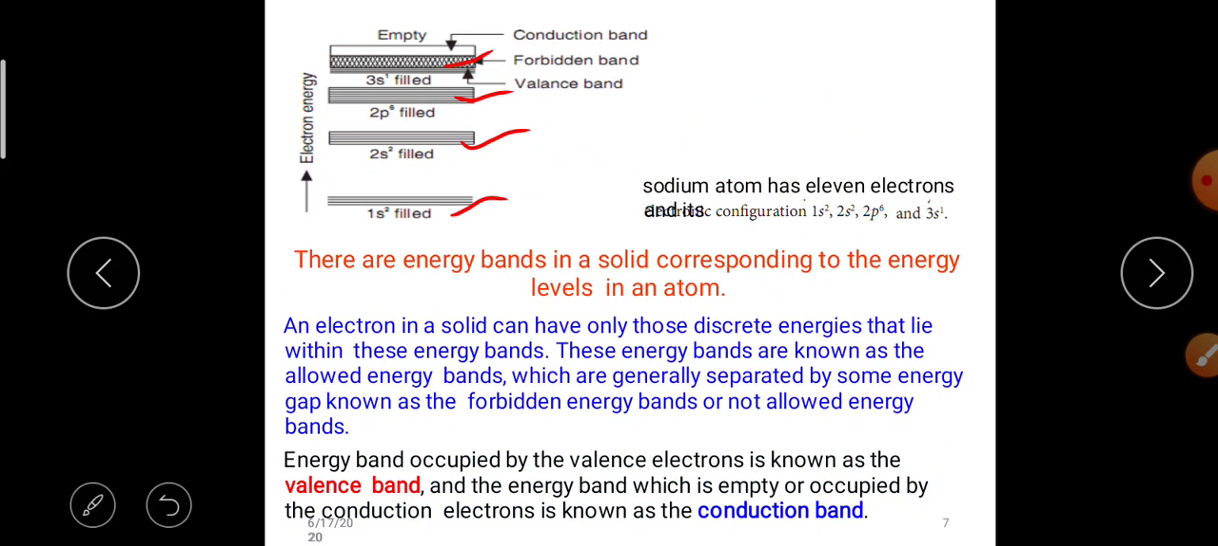An electron in a solid can have only those discrete energies that lie within these energy bands. These energy bands are known as the allowed energy bands, which are generally separated by some energy gap known as the forbidden energy gap or not allowed energy bands. The energy band occupied by the valence electrons is known as the valence band, and the energy band occupied by the conduction electrons is known as the conduction band.